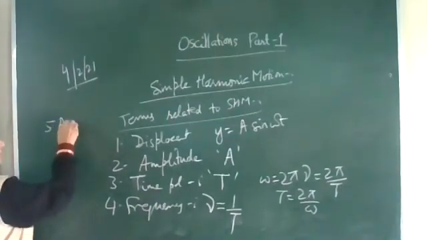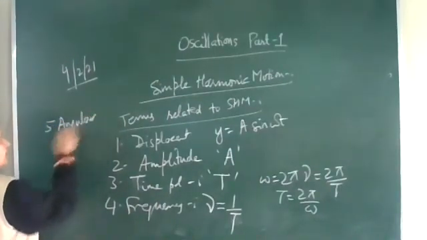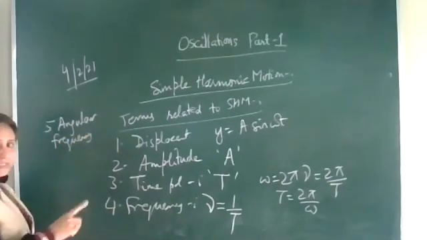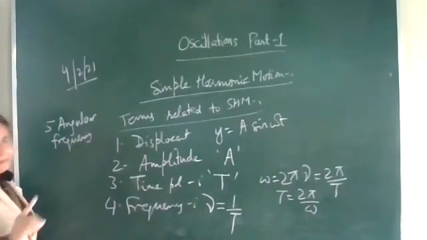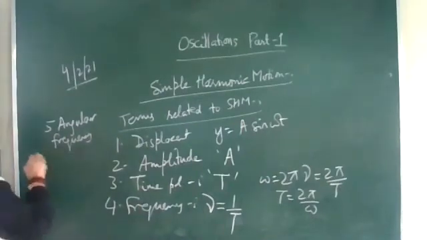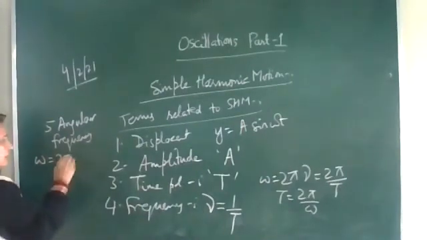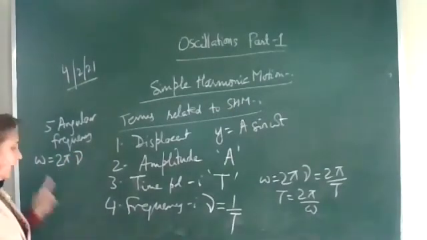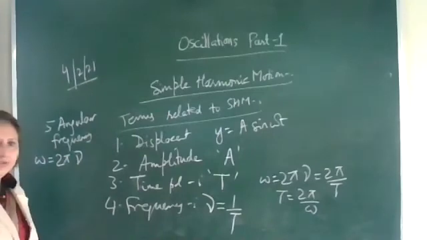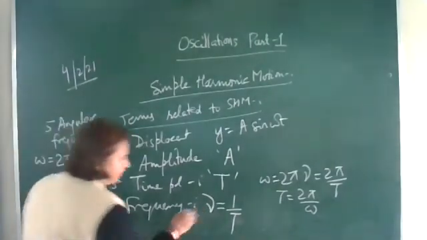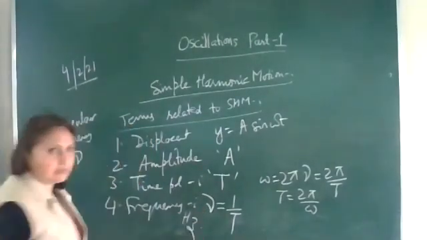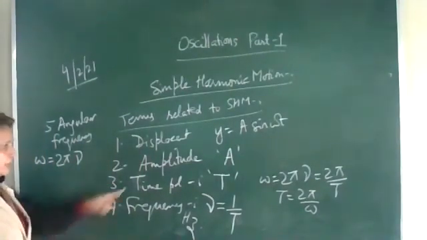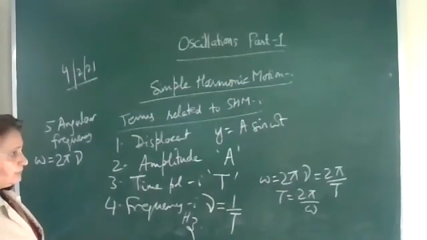Write the next one: angular frequency. Angular frequency is the frequency multiplied by 2 pi, which we represent by omega. So angular frequency is 2 pi into nu. What is the unit of frequency? The unit of frequency is hertz. Angular frequency will be in radians per second. Then next.